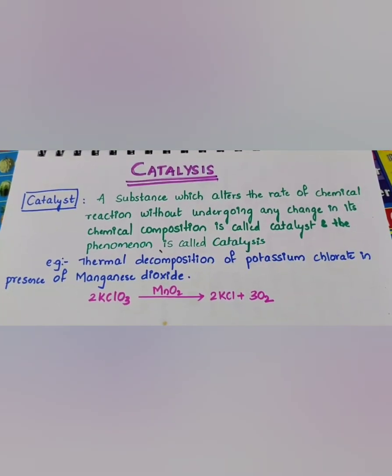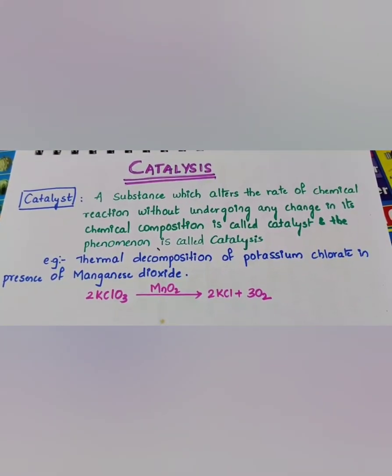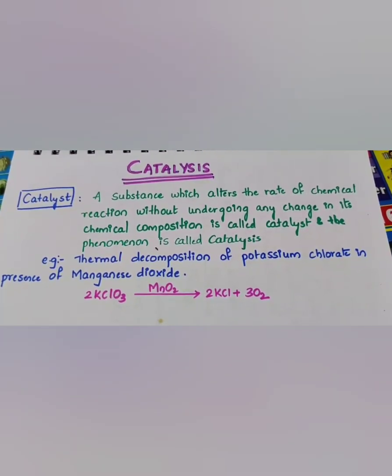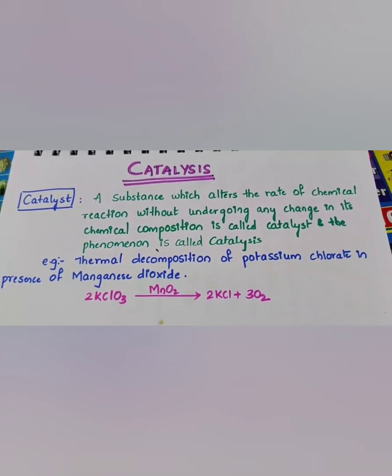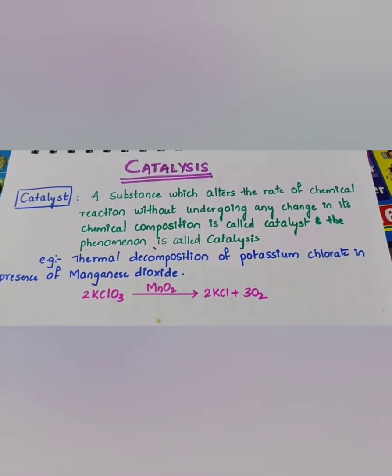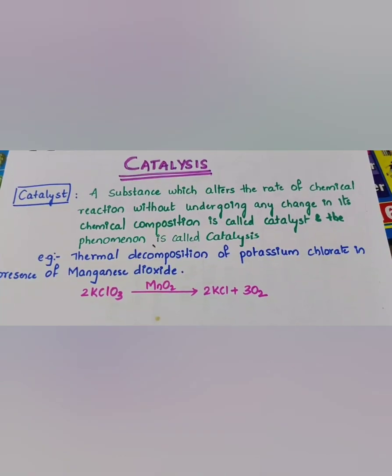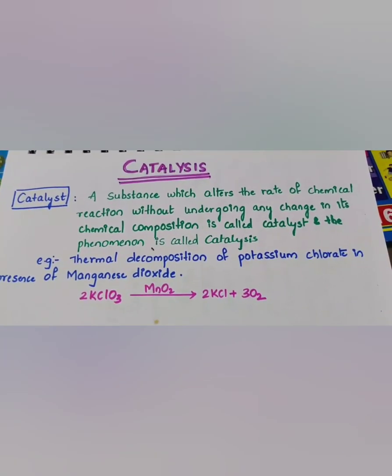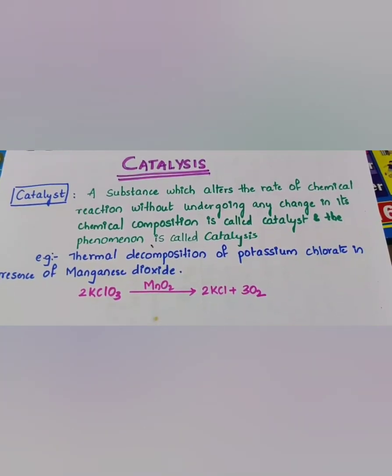Moving on to the next part of our discussion, that is catalysis. So what is the process of catalysis? We are all aware of the term catalyst. So what is a catalyst? A catalyst is any substance which alters the rate of a chemical reaction without itself undergoing any chemical change.